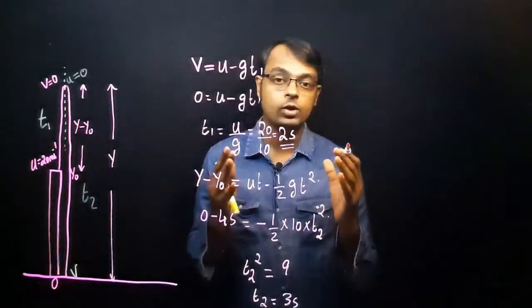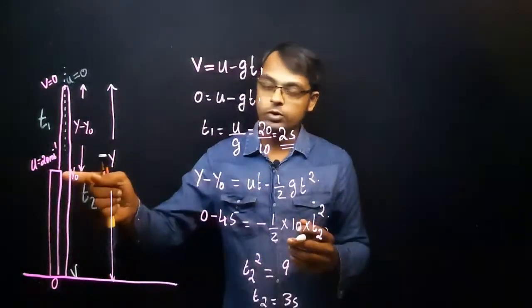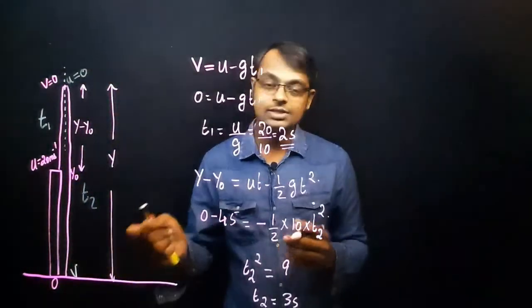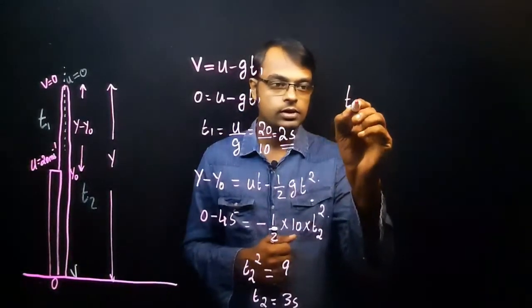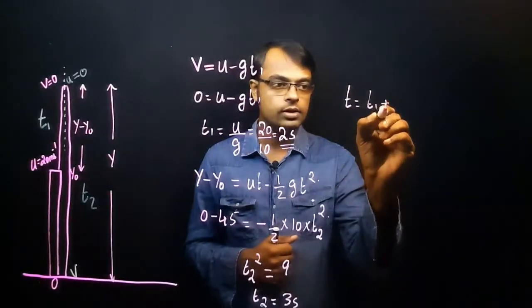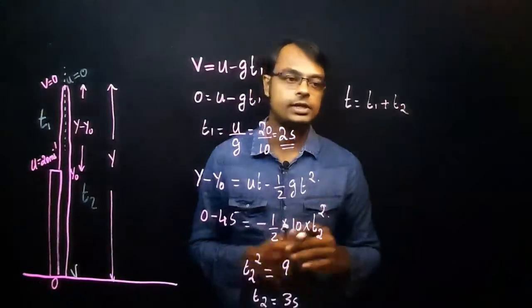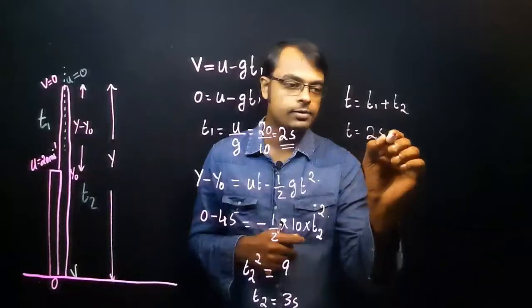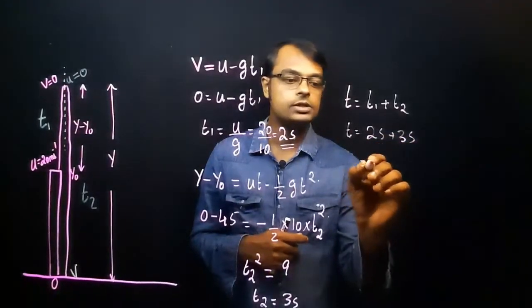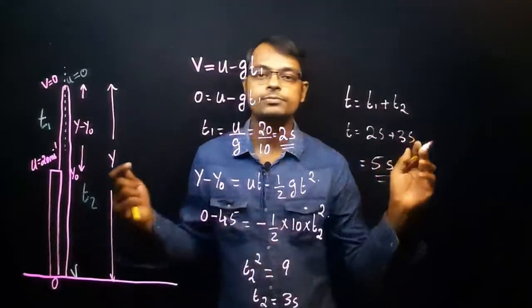So in the second part, what is the question asking for? How much time the object will be in the air from the point of projection till it is just hitting the ground, just before hitting the ground. So what is the total time here? T is equal to T1 plus T2. So what is the final answer here? 2 seconds plus 3 seconds, that is equal to 5 seconds. I hope it is clear.